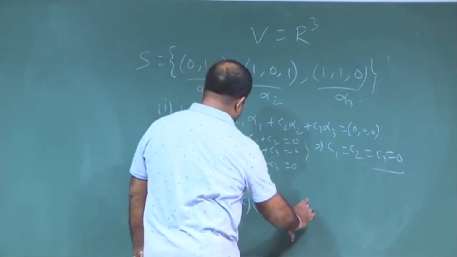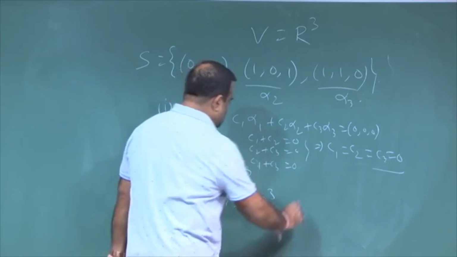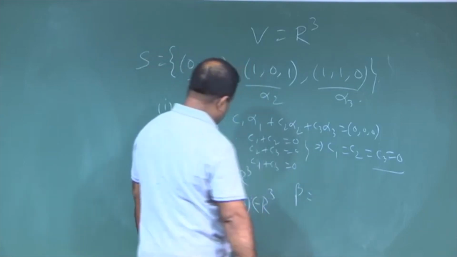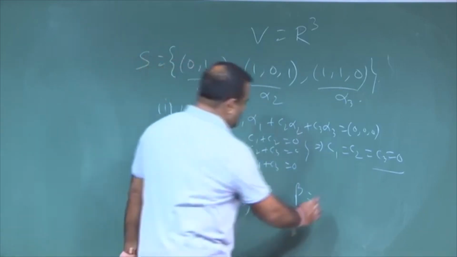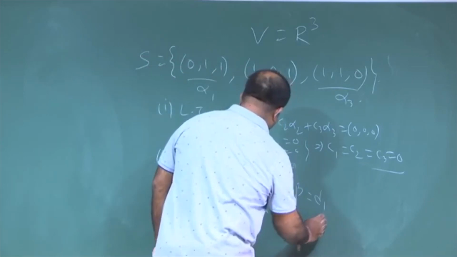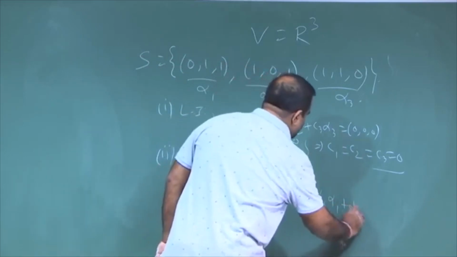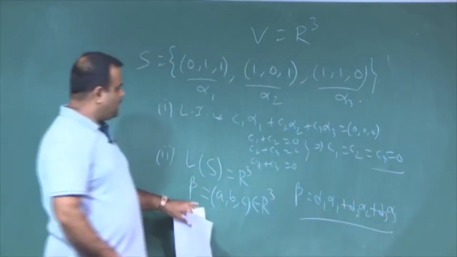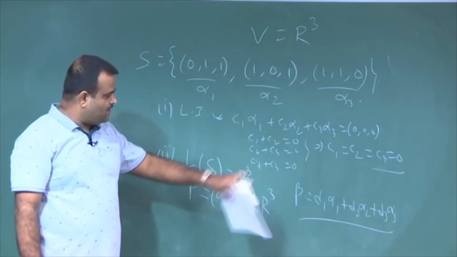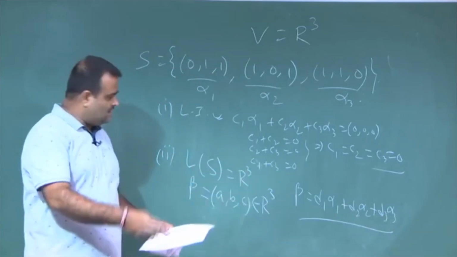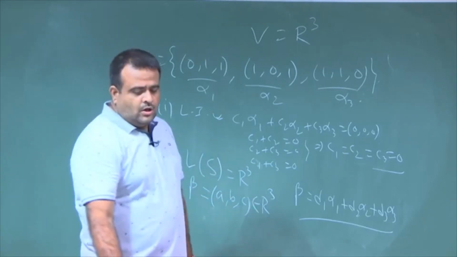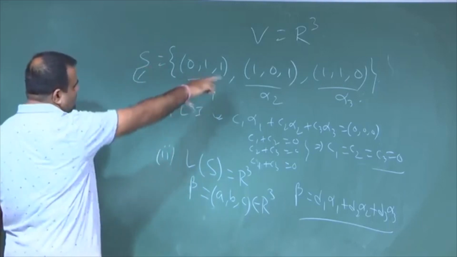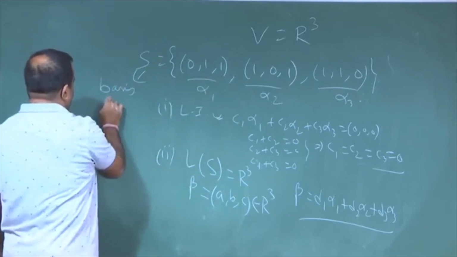We can write this beta as some D1 alpha 1 plus D2 alpha 2 plus D3 alpha 3, since C1 we have already used. So, we can solve the equation to get D1, D2, D3 in terms of A B C. This I am leaving as an exercise to you. So, this is also a basis. This is not the standard basis, but it is also a basis of R 3.